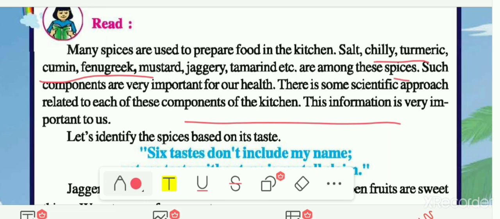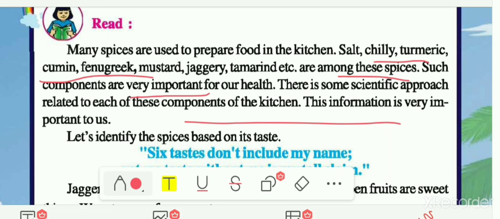So among these spices, such components are very important for our health. These spices are all very important for our health, and there is a specific approach related to each of these components of the kitchen, and this information is very important to us. Each spice has its own speciality or importance, and it is also helpful to us to maintain our body healthy.